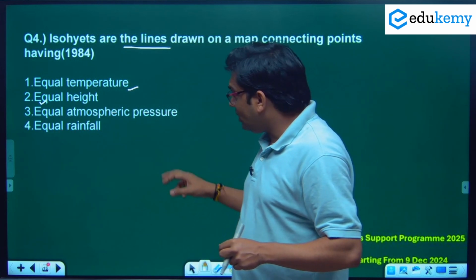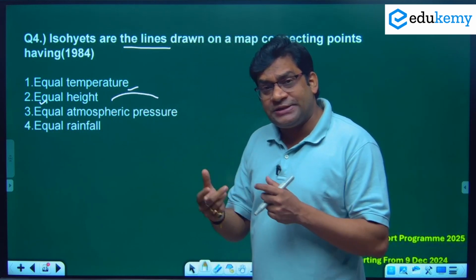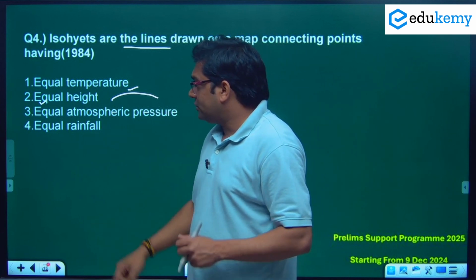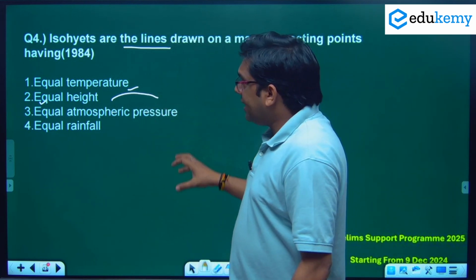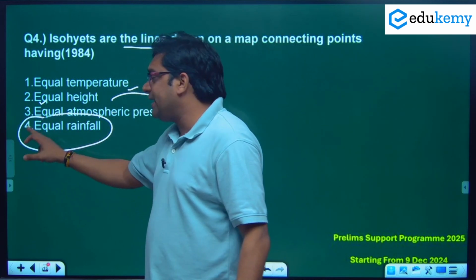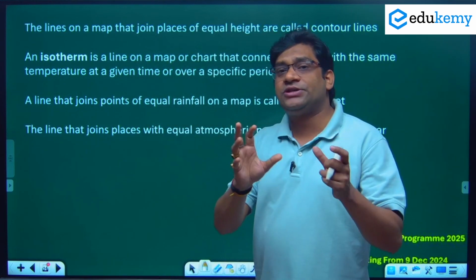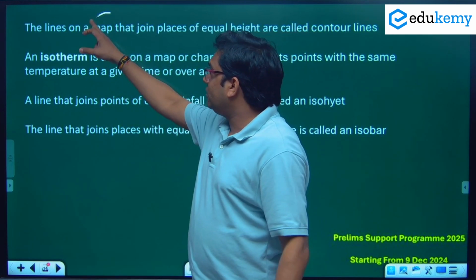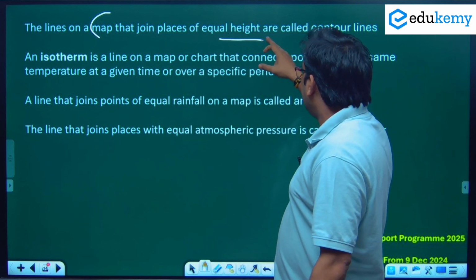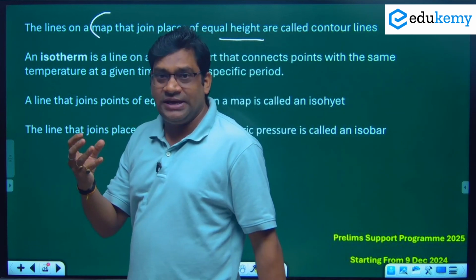No. Equal atmospheric pressure? No. And equal rainfall? So we can say yes, iso heights means equal rainfall. It is a line joining places having equal rainfall. So here the definition is very important. A line on a map that joins places of equal height is called a contour line.